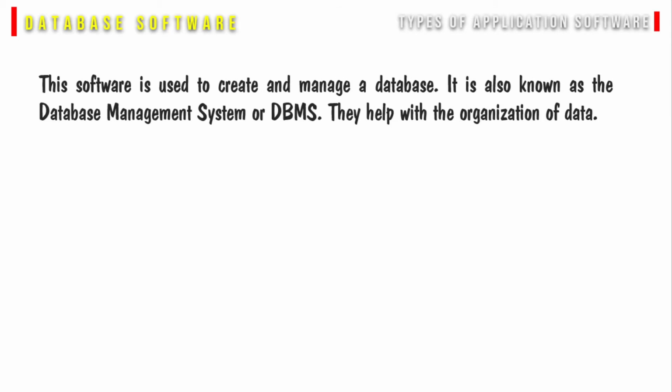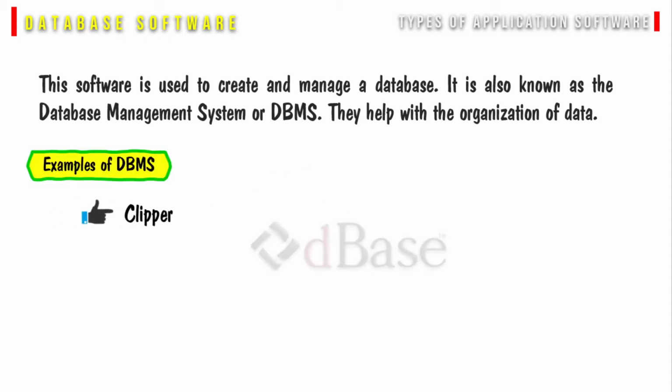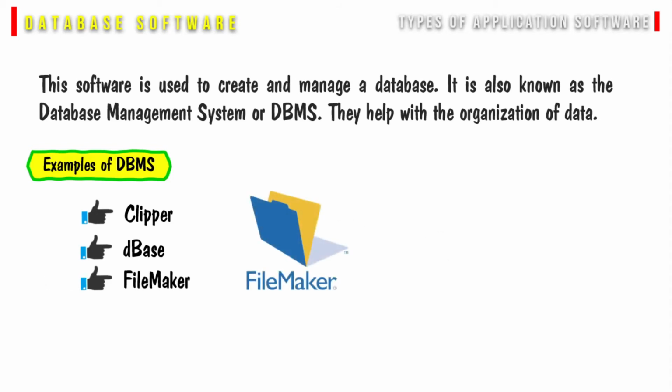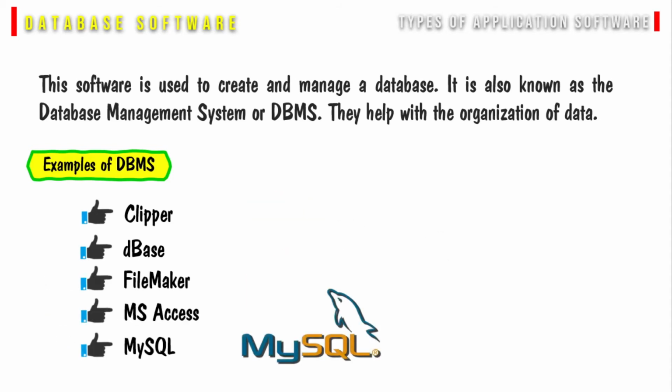This software is used to create and manage a database. It is also known as the Database Management System or DBMS. They help with the organization of data. Some examples of DBMS are Clipper, dBase, FileMaker, MS Access, MySQL, etc.